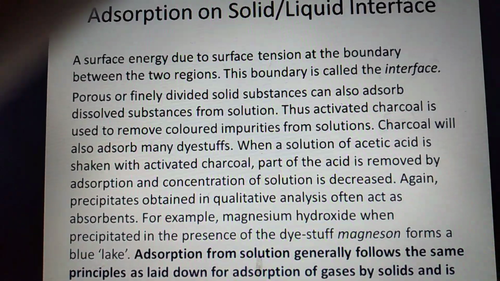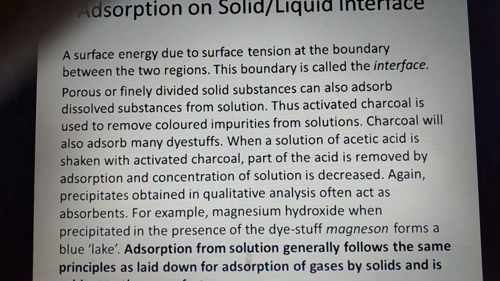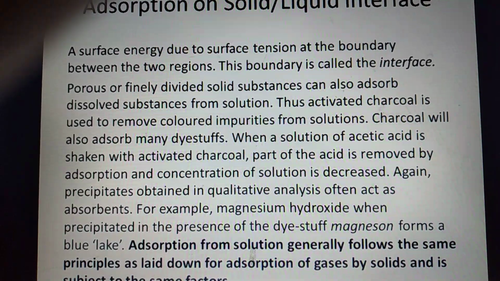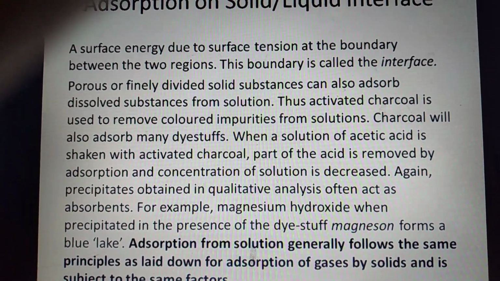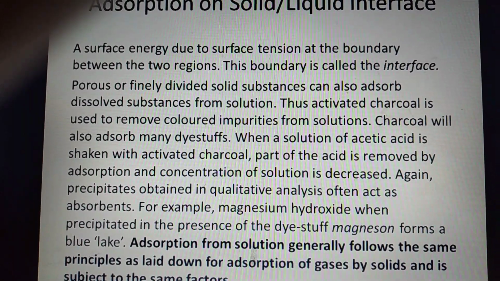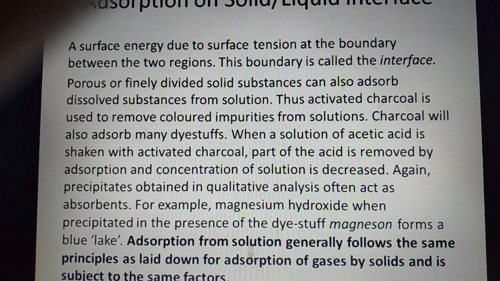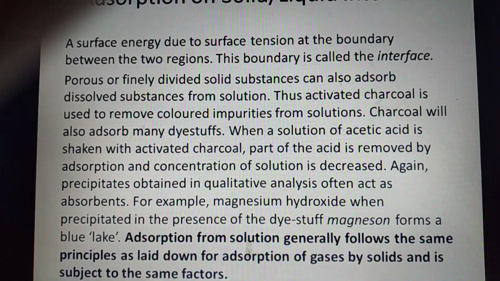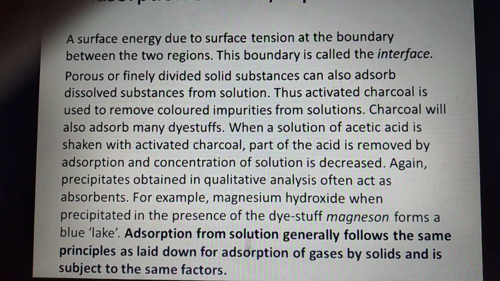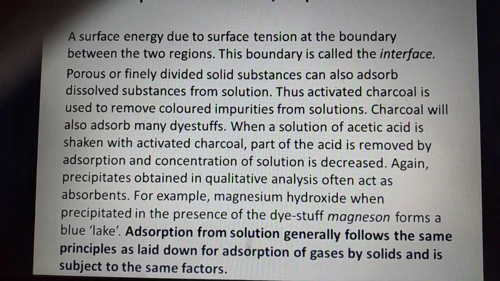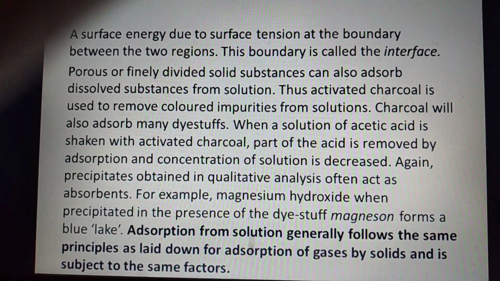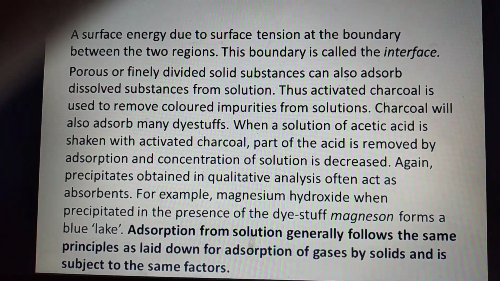Porous or finely divided solid substances can also adsorb dissolved substances from a solution. Thus, activated charcoal is used to remove colored impurities. Activated charcoal is the adsorbent, and the substance in the solution is the adsorbate. Charcoal will also adsorb many dyestuffs. When a solution of acetic acid is shaken with activated charcoal, some of the acid is removed by adsorption and the concentration of the solution decreases.